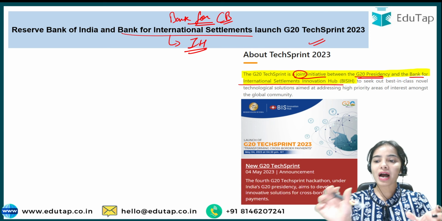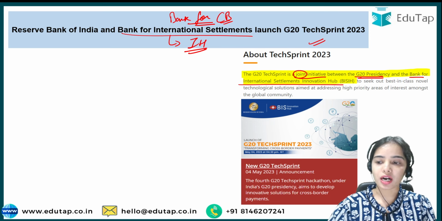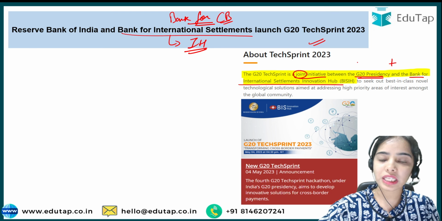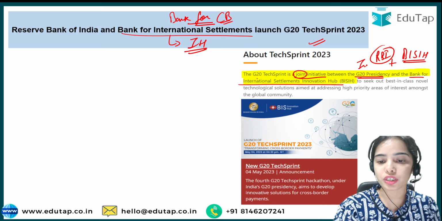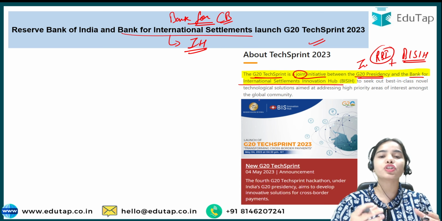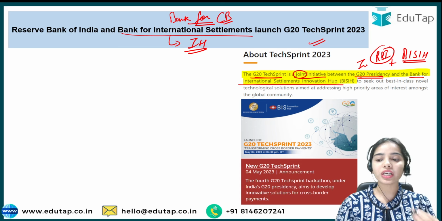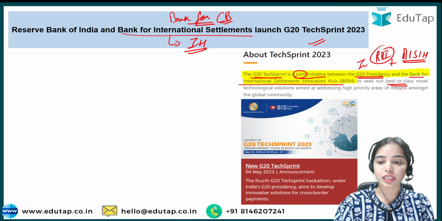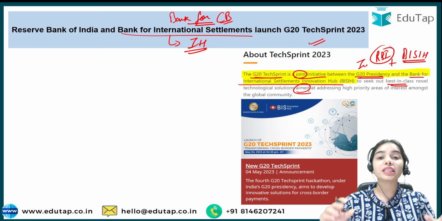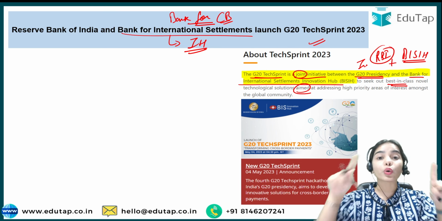So here the Bank for International Settlements Innovation Hub plus the G20 presidency is with India. So the Reserve Bank of India plus the BISIH have come together to jointly initiate and launch this G20 Tech Sprint. Now this G20 Tech Sprint tries to seek out the best-in-class new technological solutions that is aimed at addressing the high priority areas in the global community.